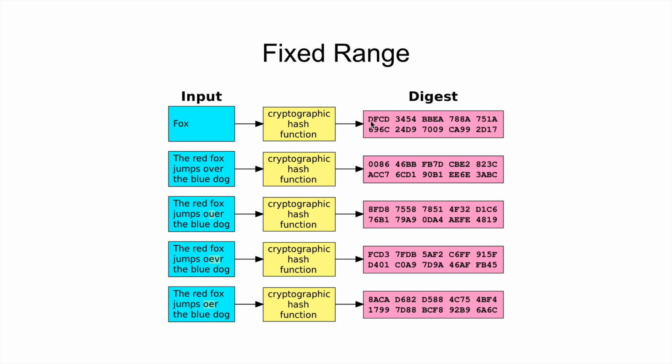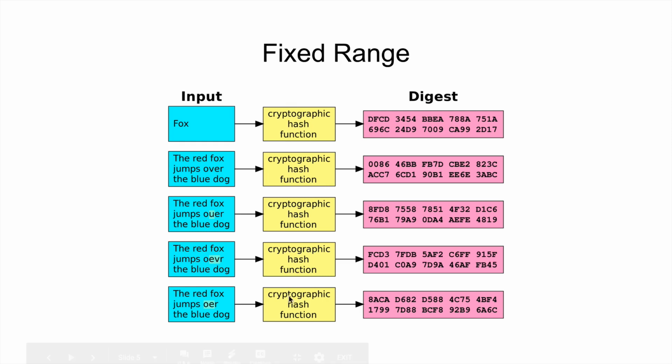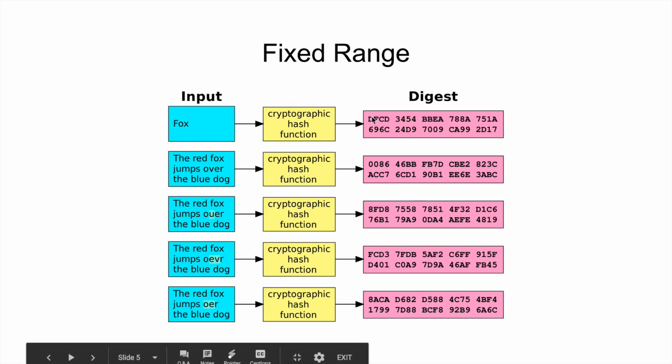Well, all of the output from this hashing function has a fixed range. So no matter how much input is inserted into the hashing function, the digest is always the same length. If you put in the word fox, or the red fox jumps over the blue dog, no matter what the input is, the digests are the same length, okay?